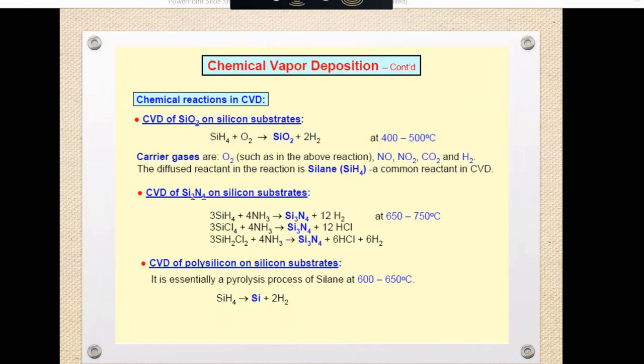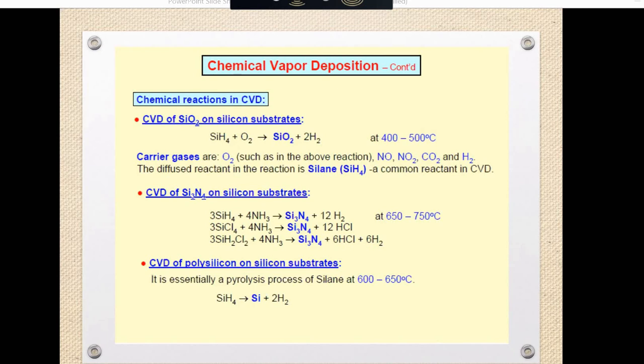We can also use silicon chloride or silicon bromide, but the most commonly used is silane with oxygen, and the reaction is silicon plus oxygen at high temperature.